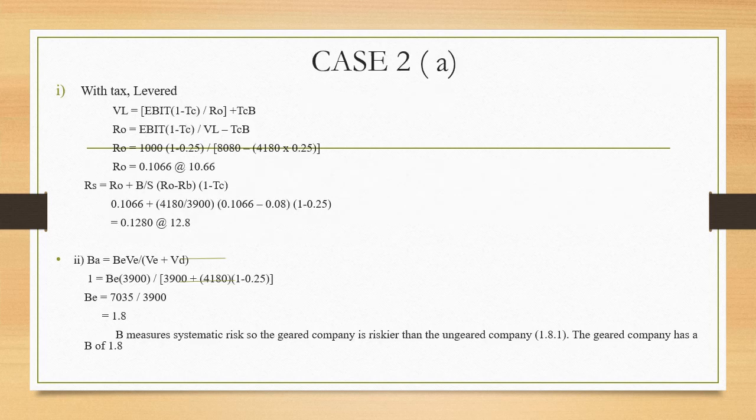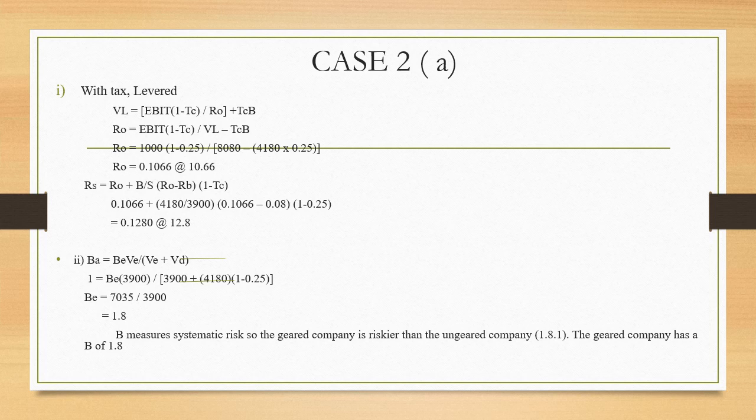Assalamualaikum. My name is Muhammad Mirwafi bin Hassan Nizam and I'll be presenting on case 2, question A. For question A1, we need to find the cost of equity. Since the company has tax and leverage, based on the formula we will be using RS equal to RO plus BS times (RO minus RB) times (1 minus TC). However, we don't have the value of RO.